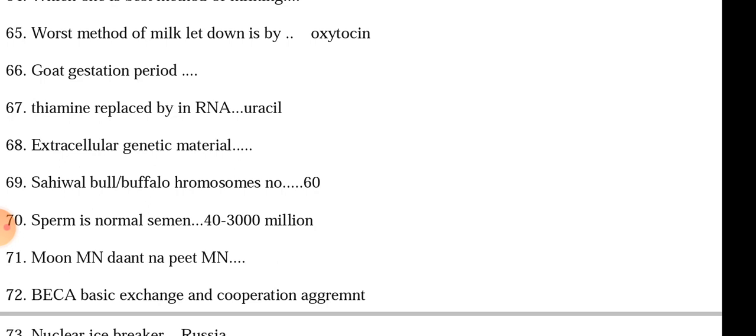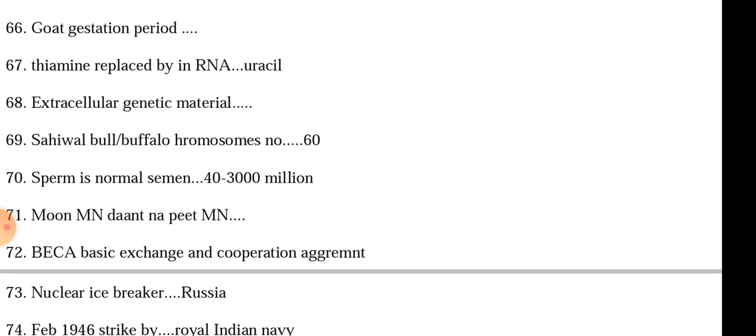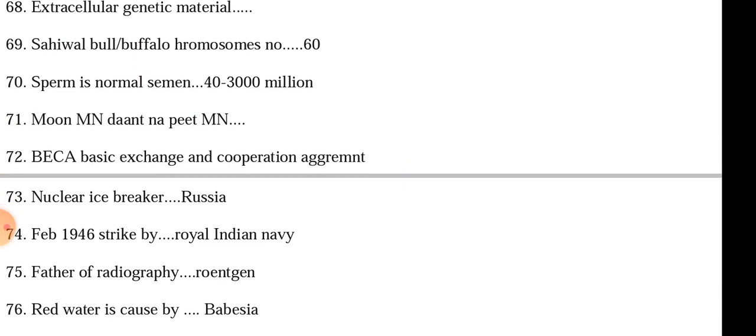BICA, basic exchange and cooperation agreement. The abbreviation of BICA is basic exchange and cooperation agreement. Nuclear icebreaker is in Russia. February 1946, in India, by the Royal Indian Navy.